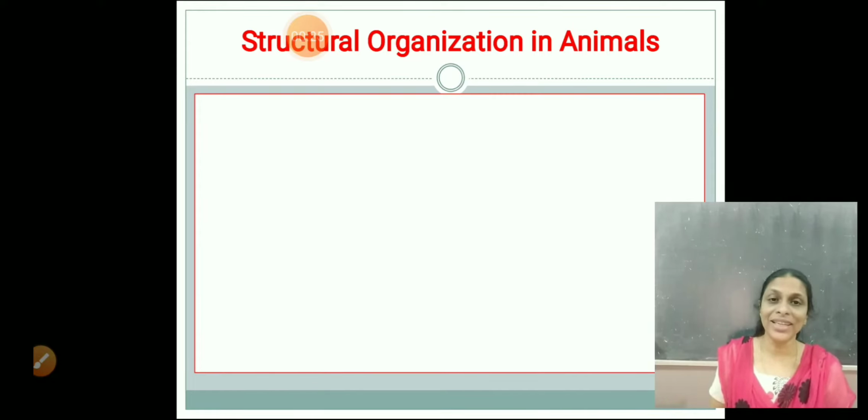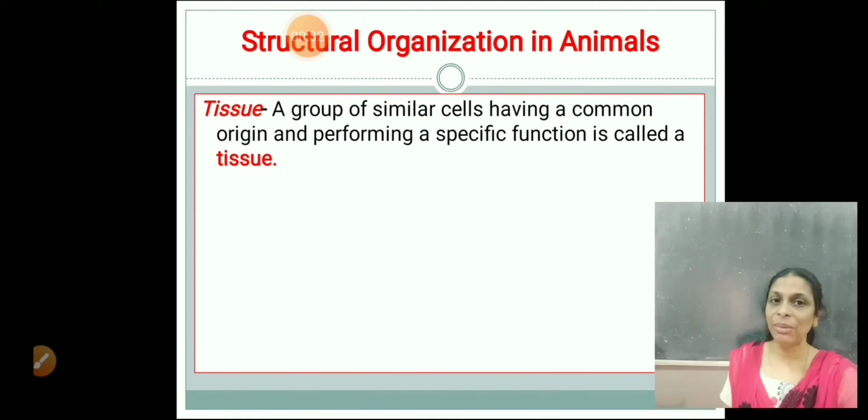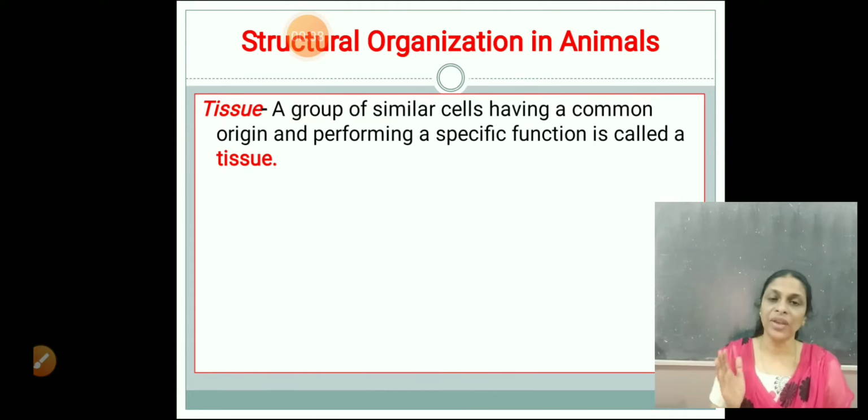Now, you all have studied what are tissues, isn't it? So how can we define a tissue? A tissue is a group of similar cells having a common origin and performing a specific function. That is a tissue. Common origin means they are originated from the same cell, or one cell goes on dividing and forms a group of cells, right? All these cells together perform a particular or specific function. That is called as a tissue.